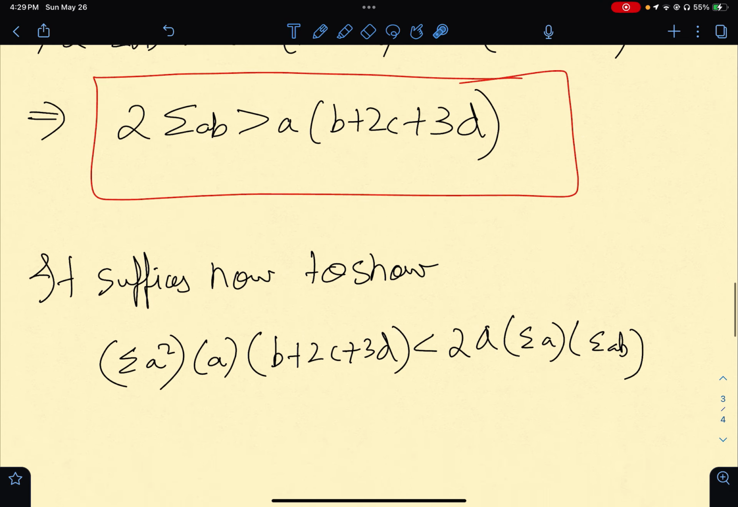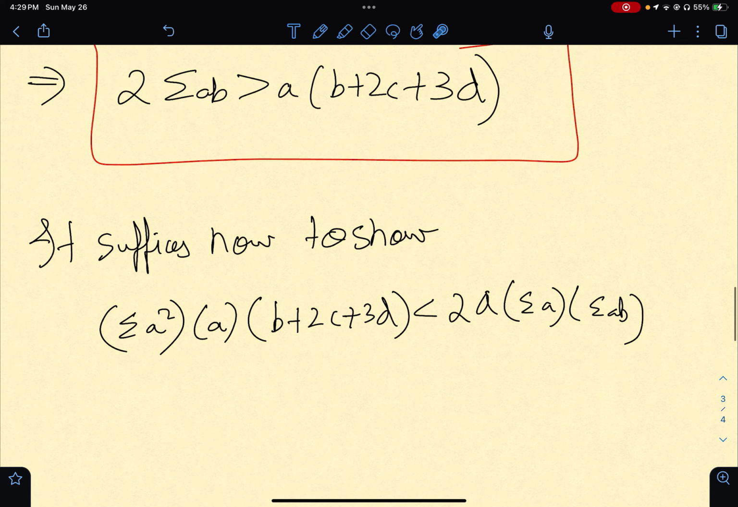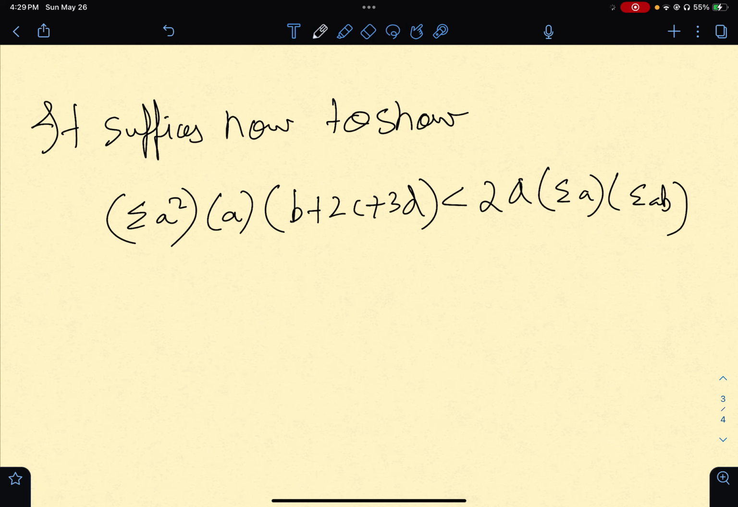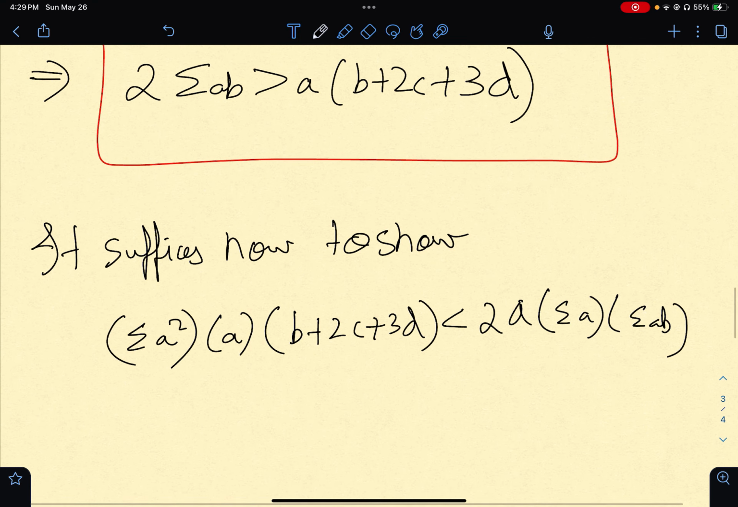Now let us use our fact. The fact is that a into b plus 2c plus 3d is less than 2 sigma ab. So if you use this fact, let me just write this here. What my fact was, this thing, right?